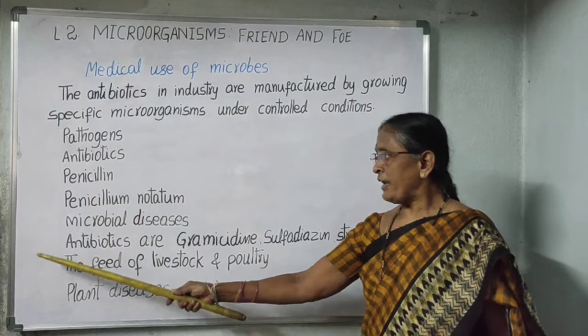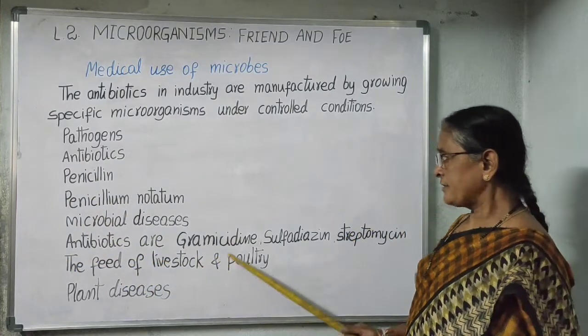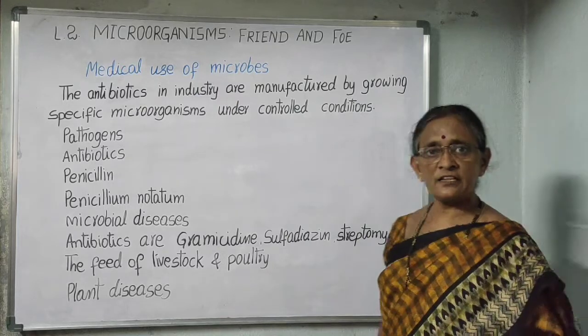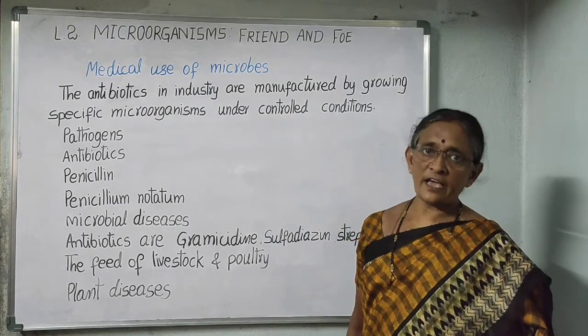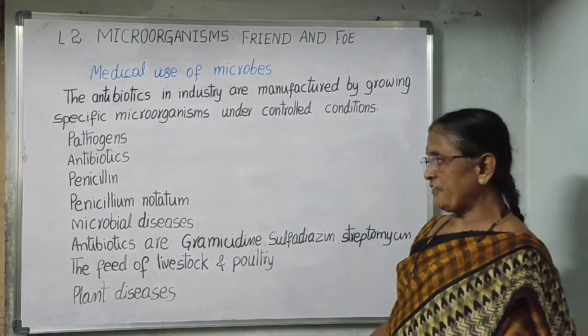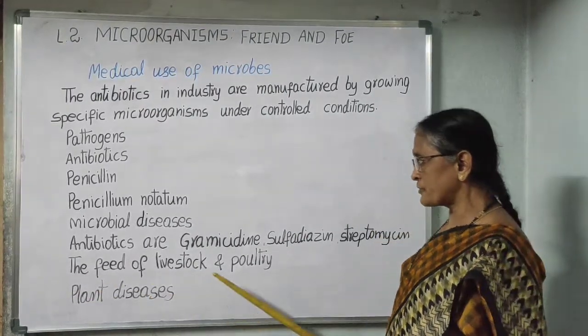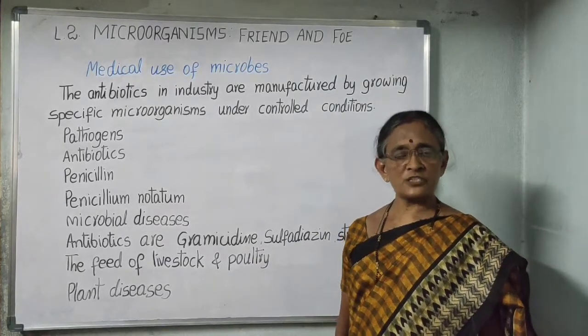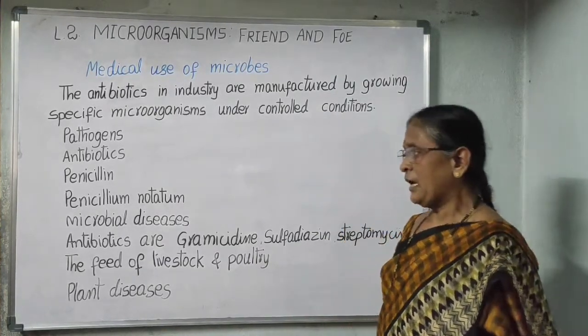Antibiotics. Well-known antibiotics are gramicidin, sulfadiazine, streptomycin, tetracycline, erythromycin, etc. Antibiotics are even mixed with the feed of livestock and poultry to check microbial infections in animals.